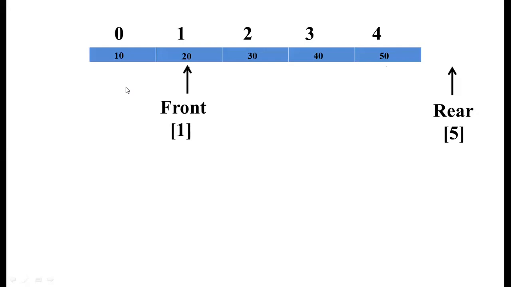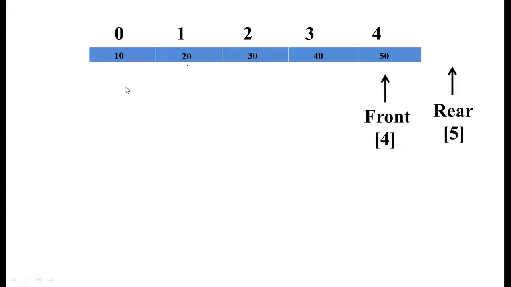The reason is, suppose we move the front to the next location. After deleting the 20 element, it will move to 30. If I delete the 30 element, it will move to the next location, and so on. If I delete 40, it will again move. In that way, the front and the rear are going towards the end. Now the queue will be empty because I have deleted 10, 20, 30, 40 and 50, but it will still display a message saying that the queue is full because I am moving the front. So the front should never be moved to that location.